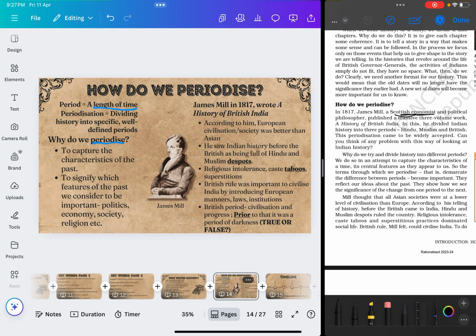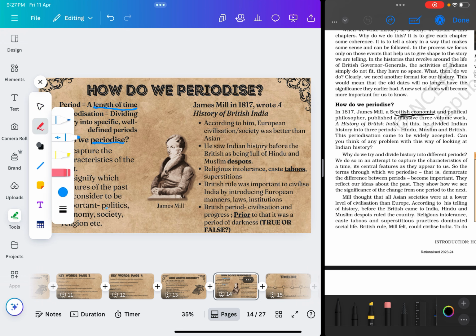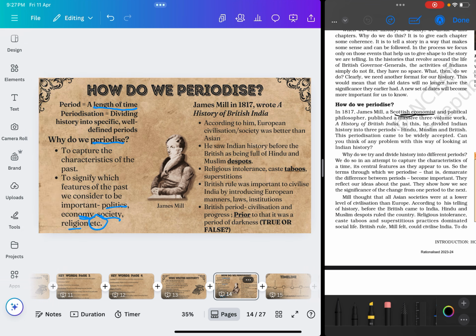Now, what type of characteristics are they? So they could be any of these. These are just some options. They could be relating to politics, they could be relating to the economy, they could be relating to society or religion or any other thing, right? Now, what do we mean? Just for example's sake, let us say I want to periodize Indian history based on the politics of the periods.